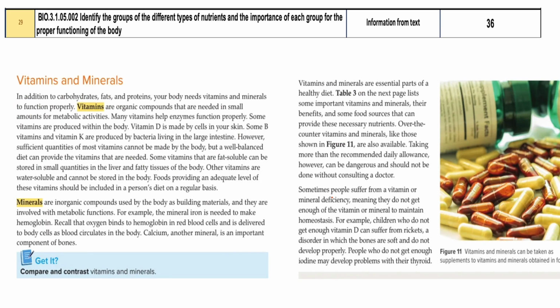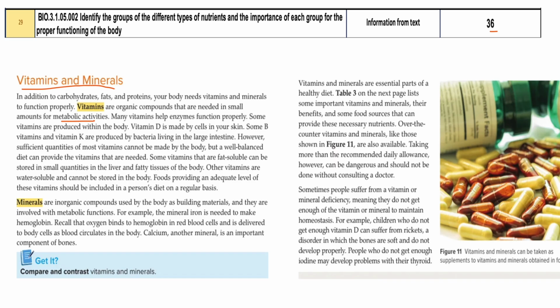Question number 29 is from page number 36. You can see that it is describing the vitamins and minerals. You can either say vitamin or vitamins. Vitamins are organic compounds that are required in very, very small amounts, helping in the metabolic activities. Metabolic activities are all the chemical activities that are happening, including the digestion in your body.